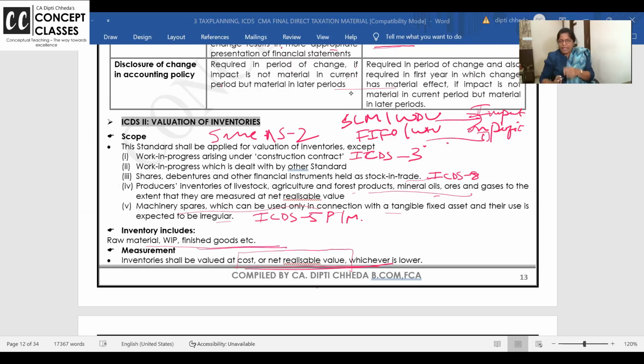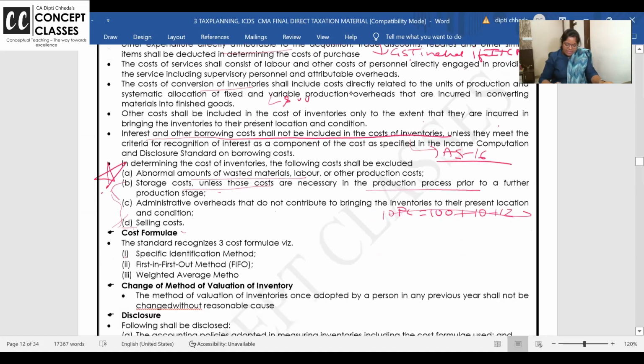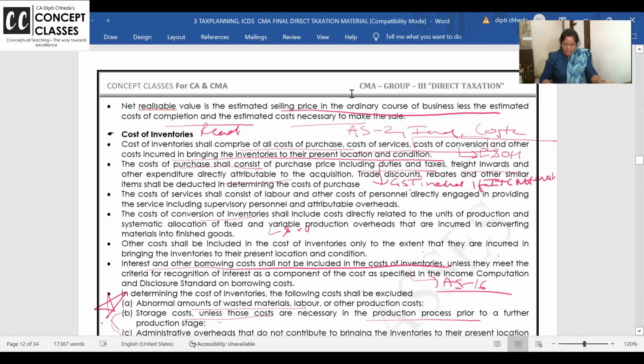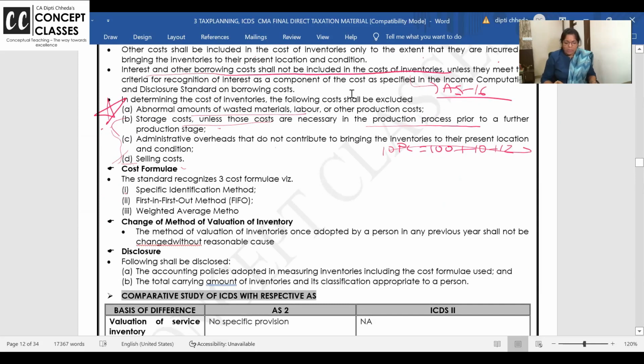Okay. And now when I say cost or NRV, whichever is lower, cost we have discussed, and NRV we all know, I told you. Now for cost, what all methods you will follow. Specific identification method, if you have purchased some raw material for this specific order. For example, suppose you are making invitation cards, from 100 to 10,000 rupees. Sometimes extraordinary handmade sheets you have purchased for this order. So can you add this specific raw material for this specific order? Yes. FIFO you all know, weighted average you all know.